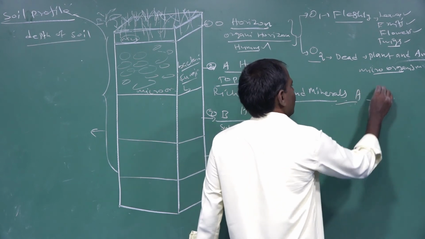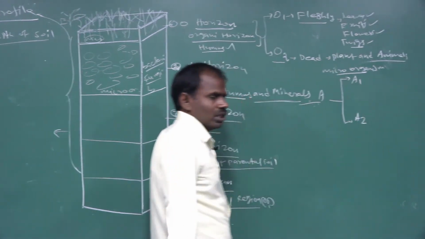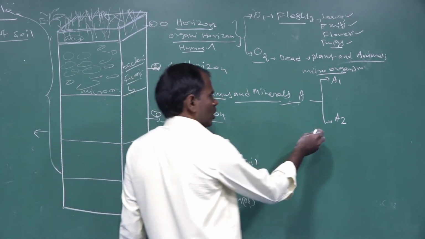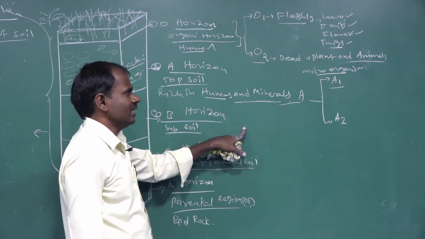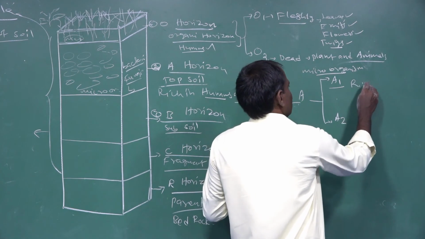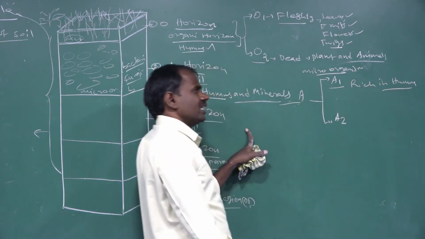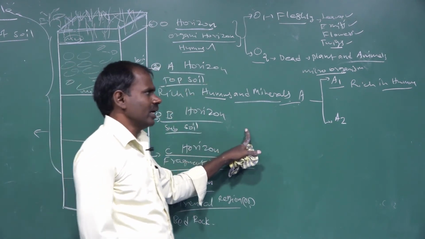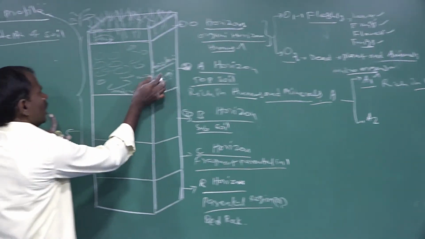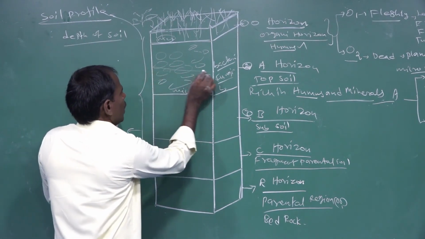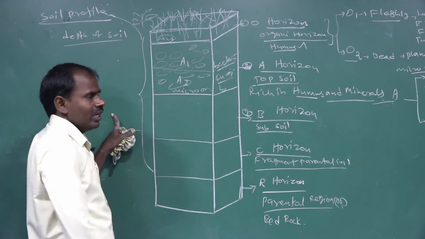The A horizon can be further divided into two types: the A1 horizon and the A2 horizon. The A1 horizon contains dead and decaying organic matter. It is rich in humus, decomposable organic substances, and minerals.